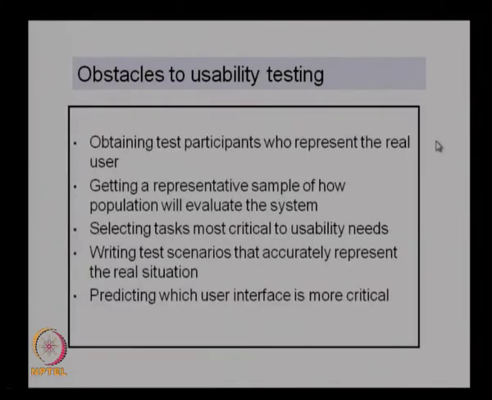And what are the obstacles in usability testing? Though there are 5 parameters, there are some problems in carrying out usability testing. The first one is of course getting test participants who represent the real users. We need a set of users to do the testing, but it may not always be easy to find a sufficient number of test users who can participate in the testing of the system.